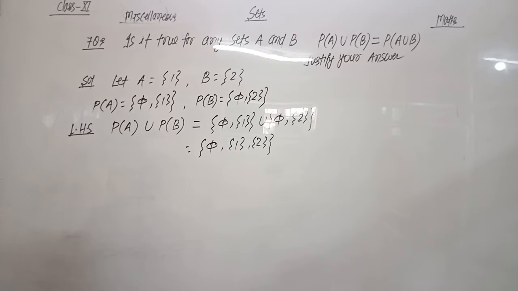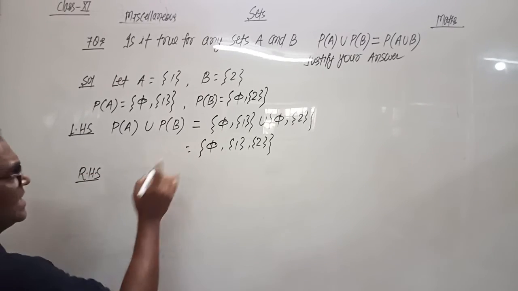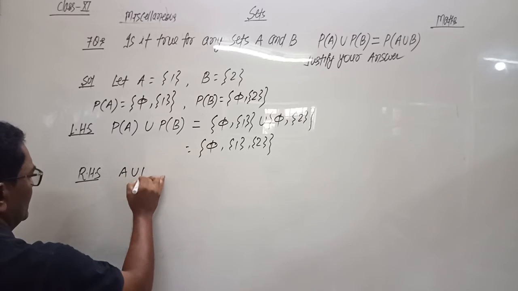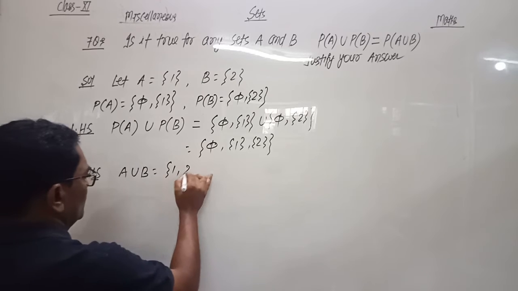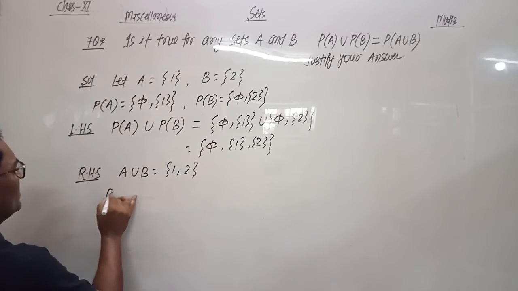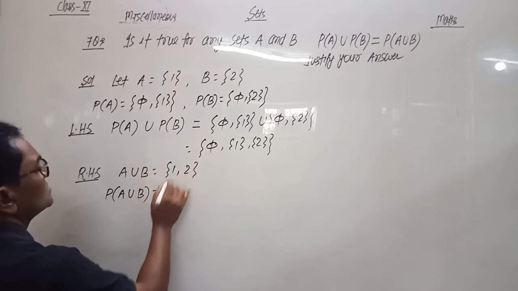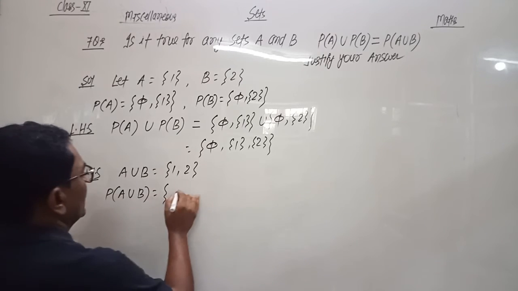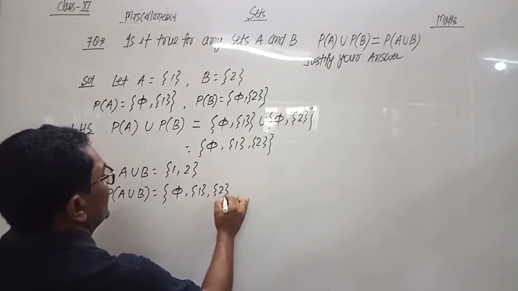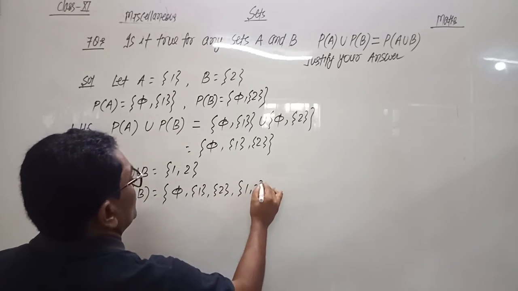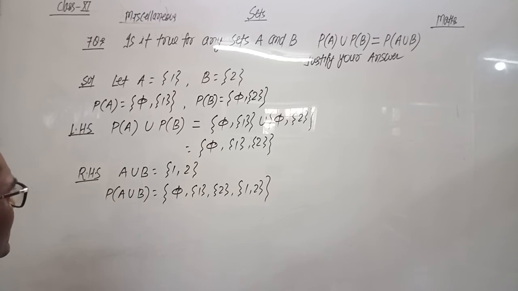Now we solve RHS. So for RHS, firstly we calculate A union B. So A union B is {1, 2}. Now we find power set of A union B. So we write the power set of A union B. So ∅, separately all these elements will be written. Then combinedly we write both the elements. So this is the power set of A union B.